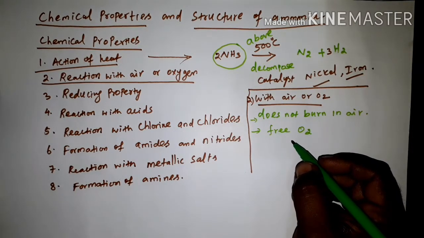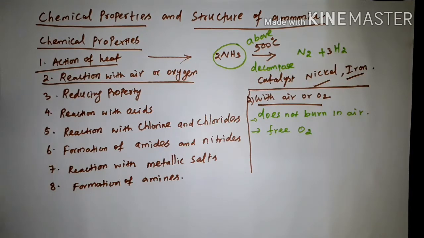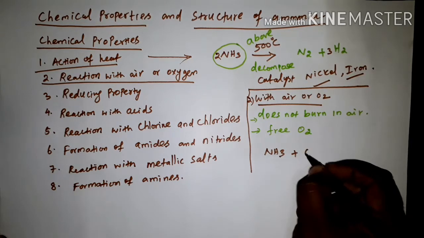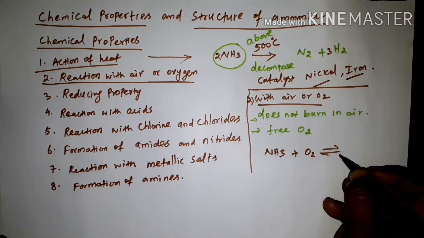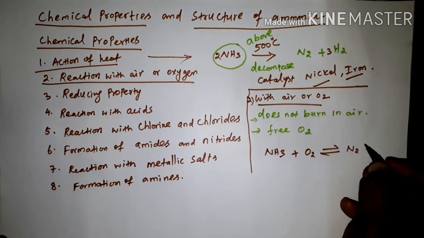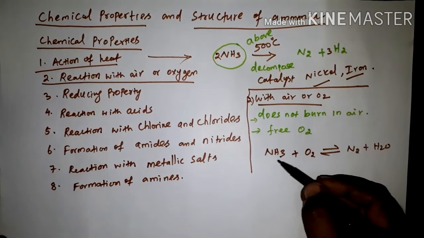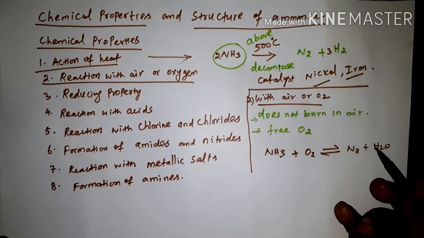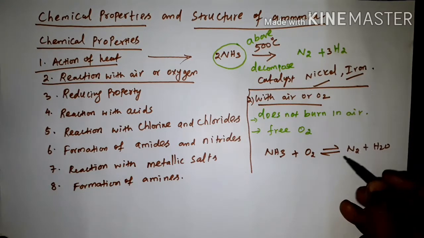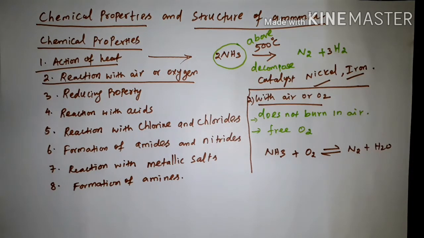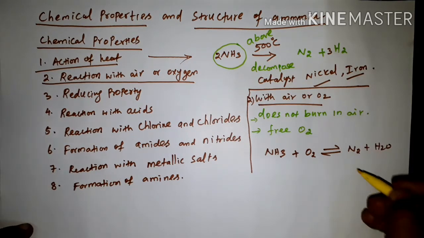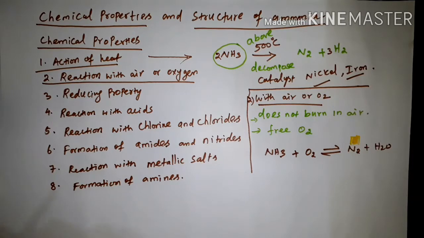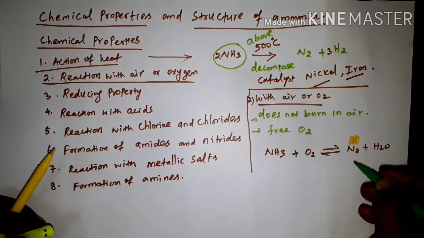So how? See that reaction. Take ammonia NH3, when it reacts with oxygen, it produces nitrogen, and the remaining H and oxygen produce water. We get nitrogen with a yellow flame.